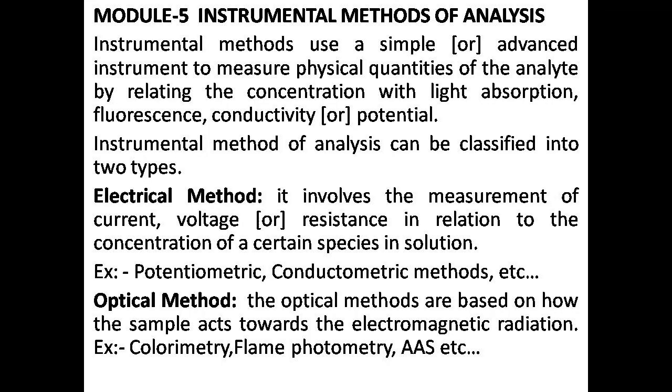Let us see what instrumental methods of analysis are. It is defined as using a simple or advanced instrument to measure the physical quantities of the analyte by relating the concentration with light absorption, fluorescence, conductivity or potential.